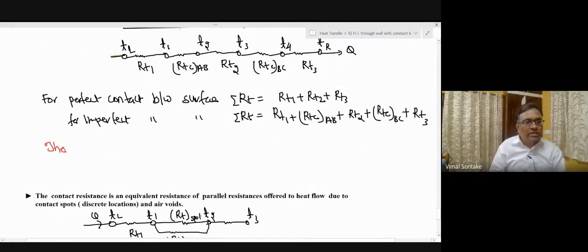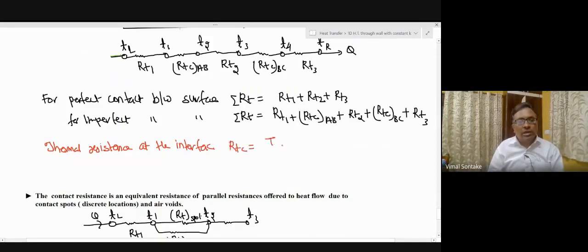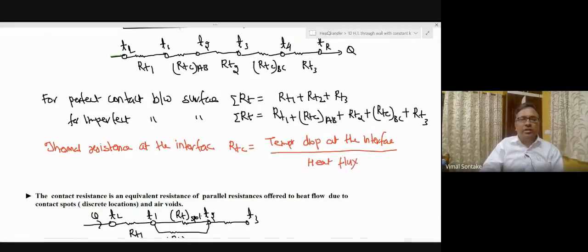Thermal resistance at the interface can be given by the temperature drop at the interface over heat flux, that is heat transfer per unit area.